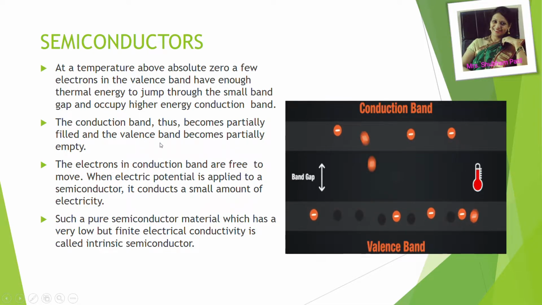So the conduction band becomes partially filled and the valence band becomes partially empty. The electrons in the conduction band are free to move when electric potential is applied to semiconductors, and it conducts a small amount of electricity. Such pure semiconductor material which has a very low but finite electrical conductivity is called an intrinsic semiconductor. Silicon and germanium are examples of intrinsic semiconductors.